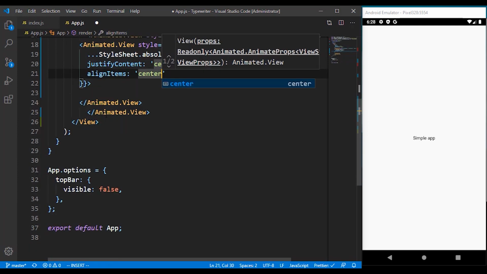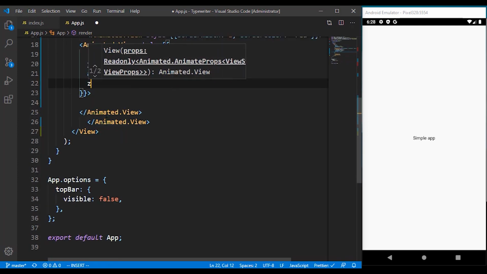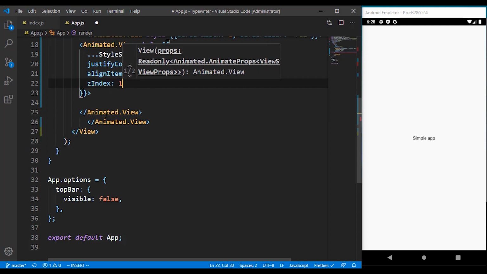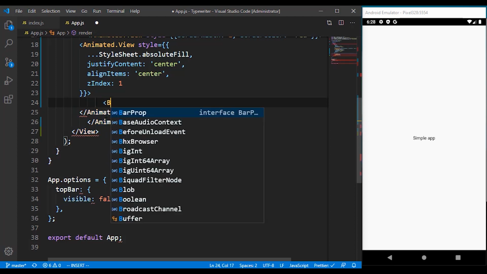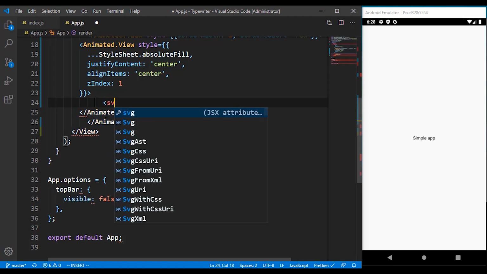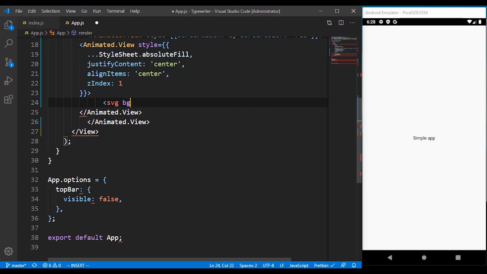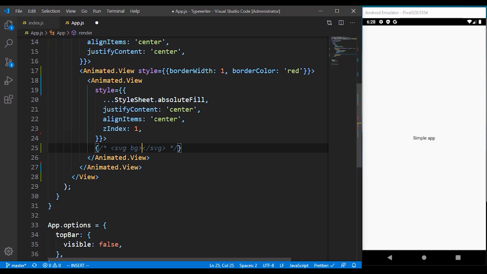I'm just going to gradually scroll this up. I have to give this a z index of 1. Then this is where I can pass my SVG. If you have something like an SVG background, you can just pass your SVG background here. I would have loved to include the SVG background, but I updated my React Native, so something seems not to be working properly. Maybe in my next video, I'm gonna fix that and still show you.